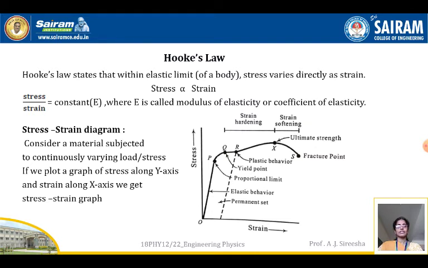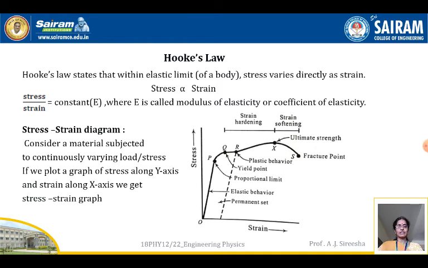If we keep on applying the load and see the strain produced, and plot strain along the x-axis and stress along the y-axis, you get a graph. That graph is called the stress and strain diagram.